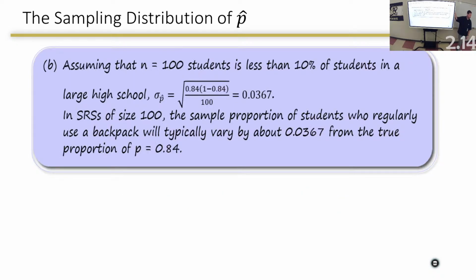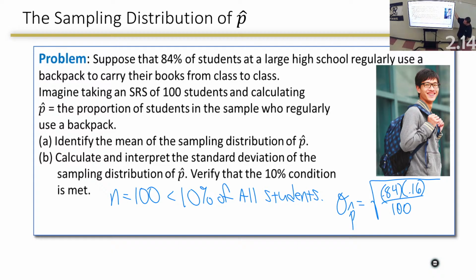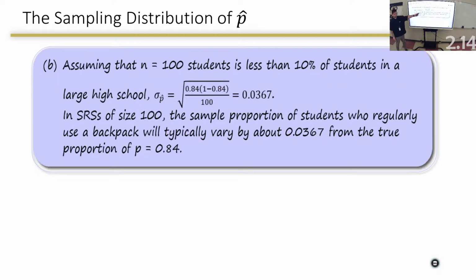0.0367. Ooh, I always forget, and interpret. And interpret. In an SRS of 100, now that's important, the sample proportion typically varies. So again, we've talked about this interpretation of standard deviation a lot. Now it starts to get confusing because we have a lot of different interpretations for the same thing.